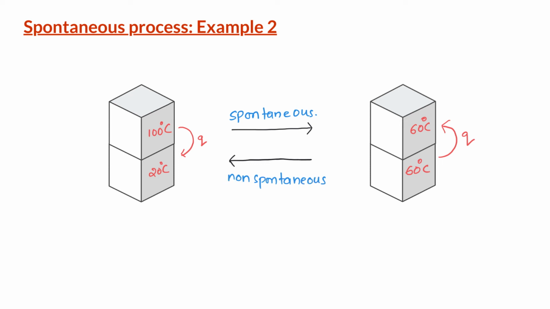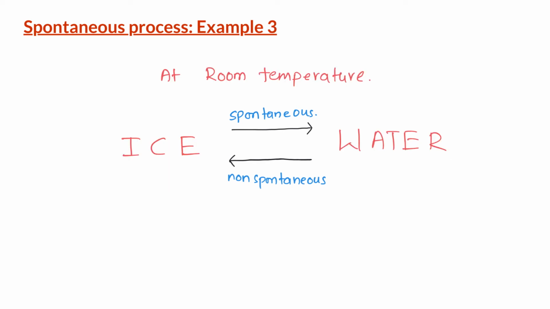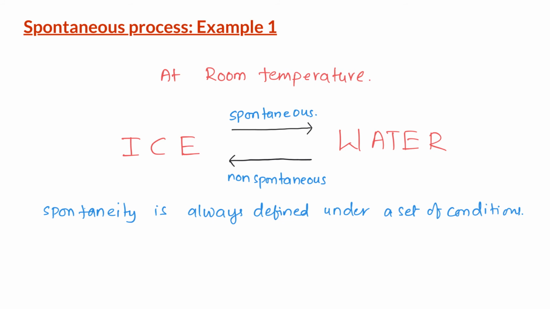Again, both the processes obey the first law of thermodynamics. Then why is the forward process spontaneous while the reverse process is not spontaneous? At room temperature, if you take a piece of ice, it spontaneously melts into a puddle of water. However, if you take a puddle of water at room temperature, it does not spontaneously change into ice. Note that these changes are spontaneous only under certain conditions.